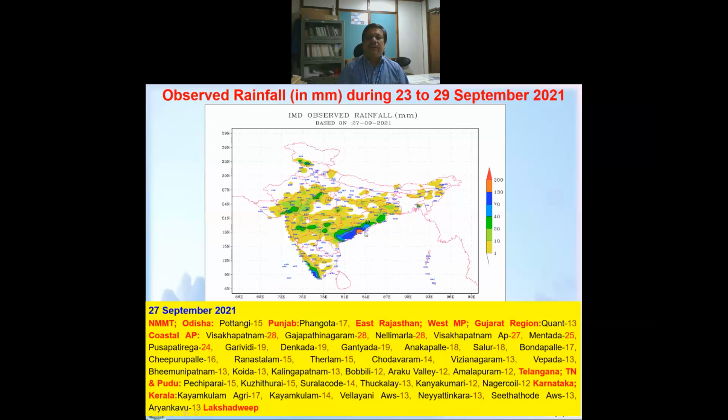The main prominent extreme rainfall took place over north coastal Andhra Pradesh. Then Kerala also got some good rainfall, and then Lakshadweep.